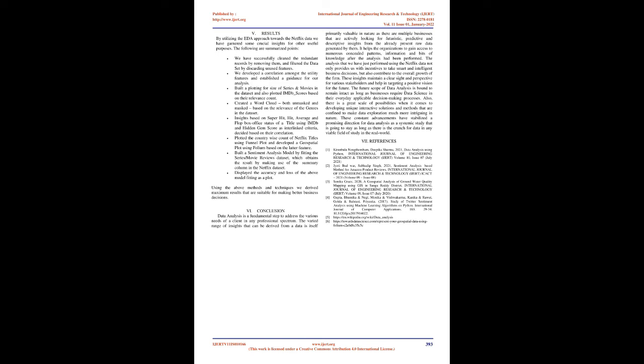V. Results. We have successfully cleaned the redundant records by removing them, and filtered the dataset by discarding unused features. We developed a correlation amongst the utility features and established a guidance for our analysis. Built a plot for the size of series and movies in the dataset and also plotted IMDb scores based on their relevance count. Created a word cloud, both unmasked and masked, based on the relevance of the genres in the dataset. Insights based on superhit, hit, average and flop box office status of a title using IMDb and hidden gem score as interlinked criteria, decided based on their correlation.